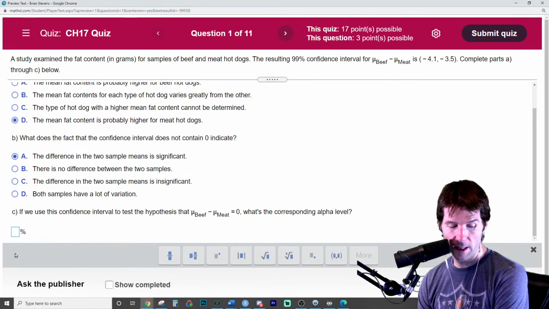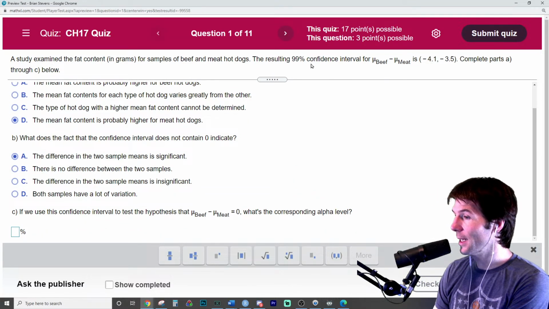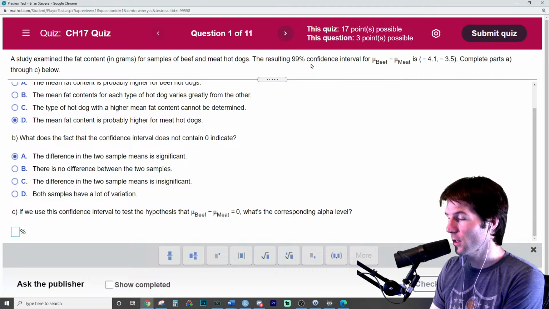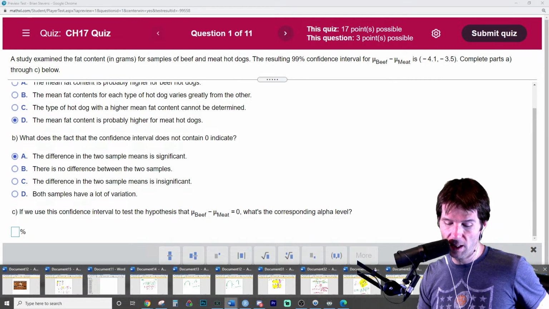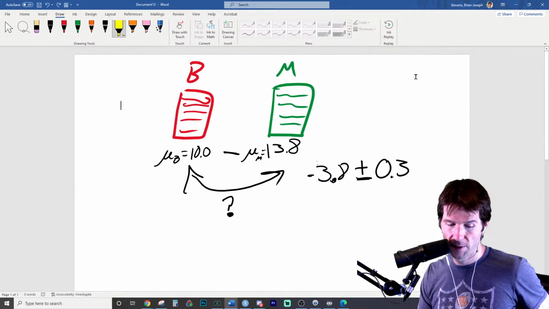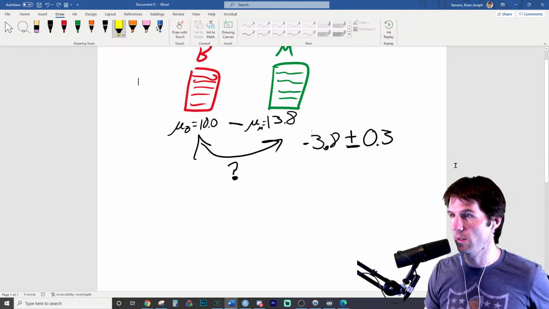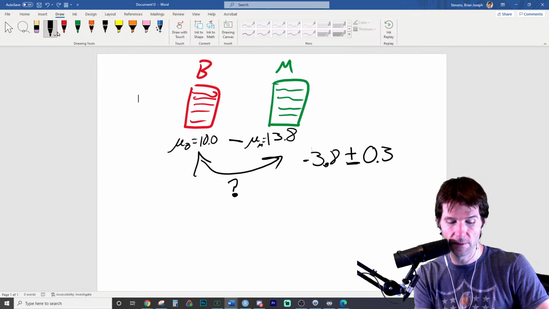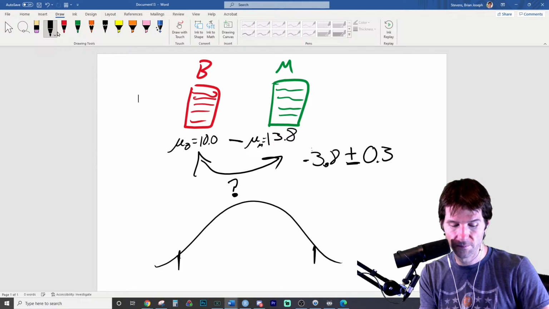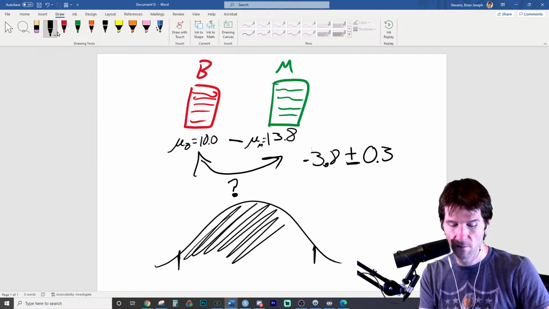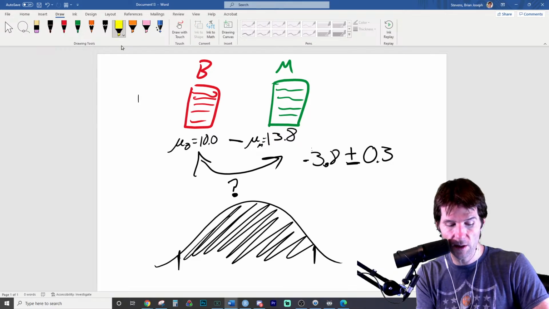Now, this is a great question right here. It's asking, we did a 99% confidence interval. With 99% confidence, there's a simple formula to figure out the alpha for the two-tailed test. So there's a good note to have, a confidence interval looks like this. But a two-tailed test looks like this.